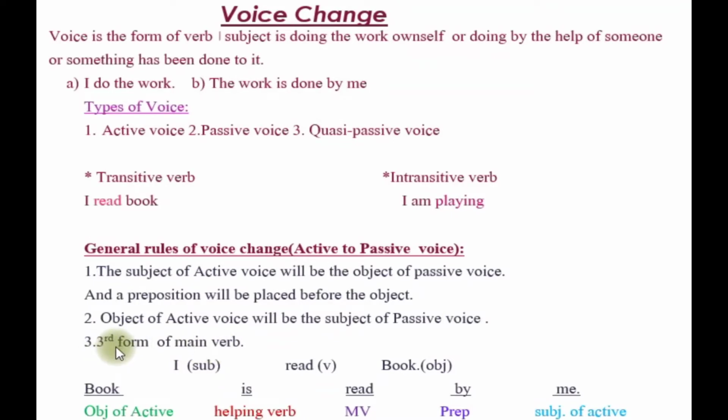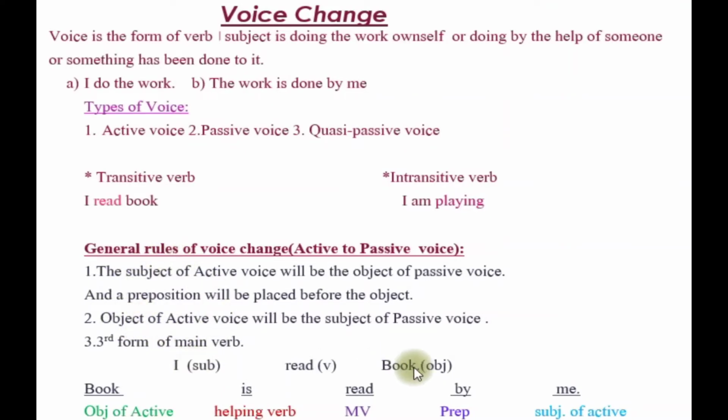Often many people call this third form the past participle form and conjugation of the verb, so whatever name. Here look at the example: I read book. Here I is the subject, read is the verb, and book is the object. So the learner, according to the general rules,